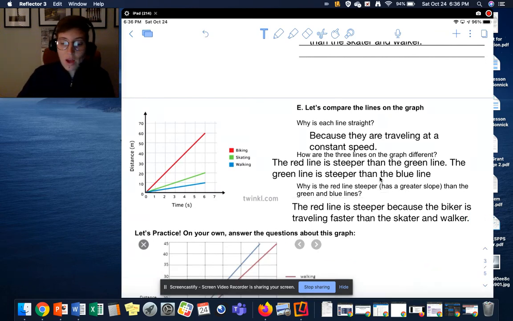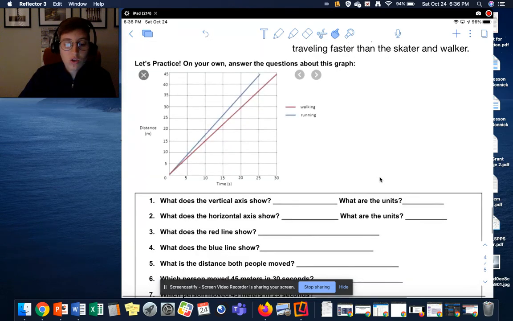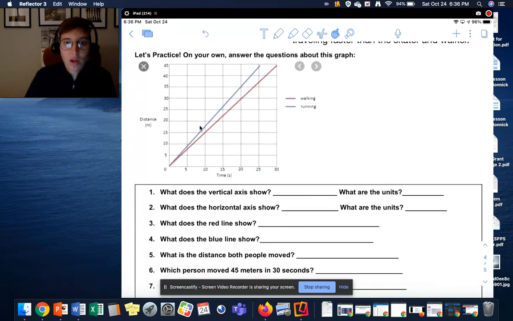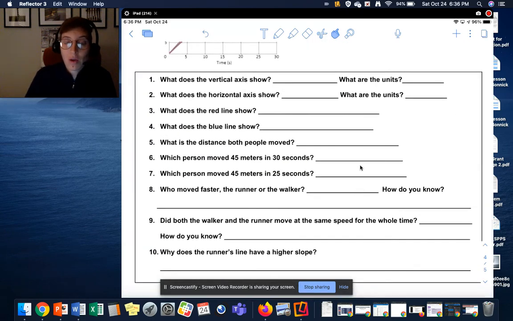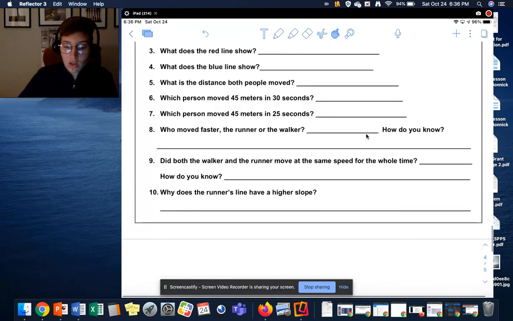Awesome. So now you're going to do some practice on your own. So here's a new graph, okay? A blue line and a red line. The walker is the red line and the blue line is running. So you're going to answer questions 1 through 10 on your own about this graph. When you are done, you're going to turn this in to Schoology.